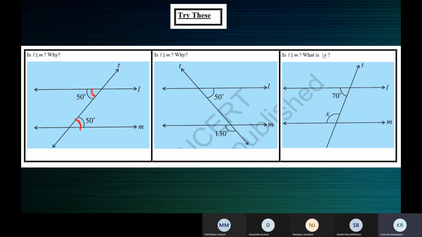You must say a transversal T intersects two lines L and M such that a pair of alternate interior angles are equal.